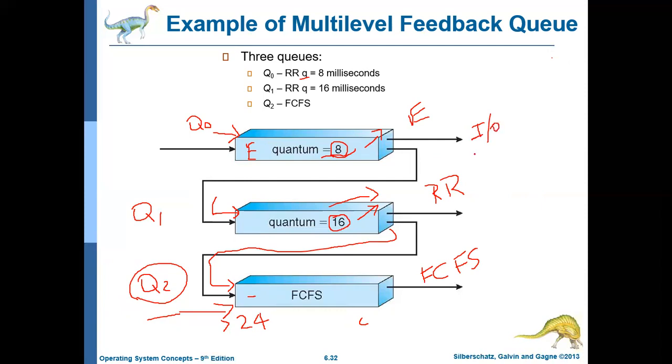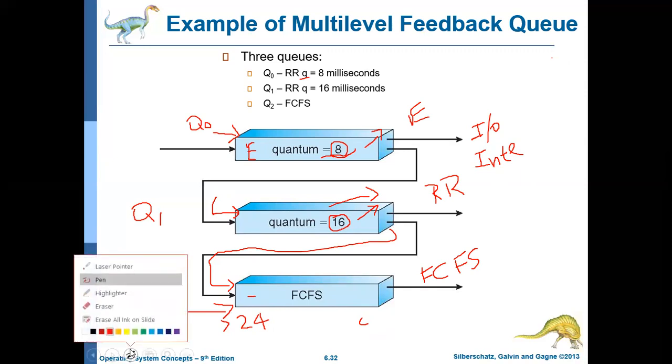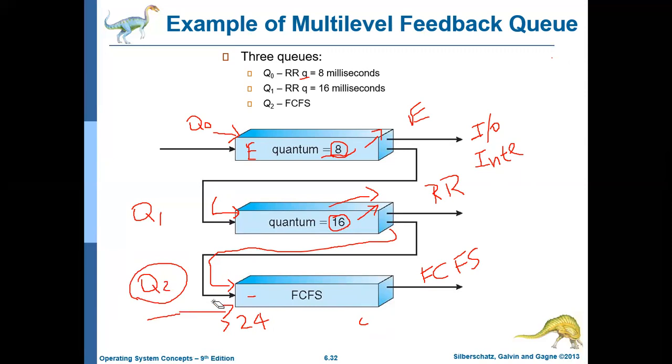Okay, so when there is no interactive process or no IO bound process, then the operating system will execute the processes which demand more CPU access continuously for a period of time. So this is how this algorithm works. So why are we doing this? Why are we moving the jobs which continuously access the CPU for a long period of time to the lower priority queue? In the sense, to avoid starvation.